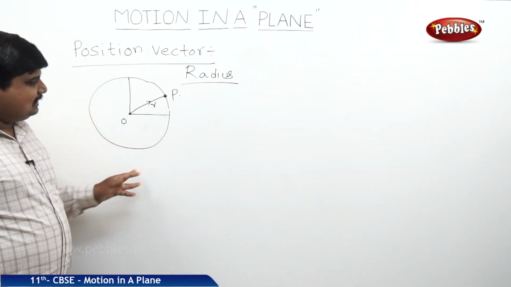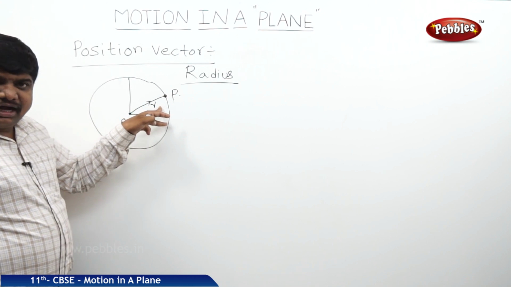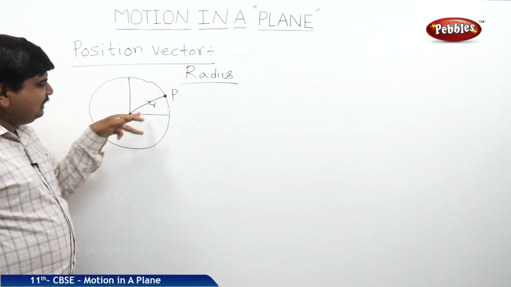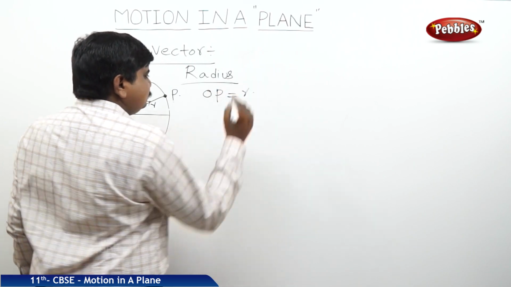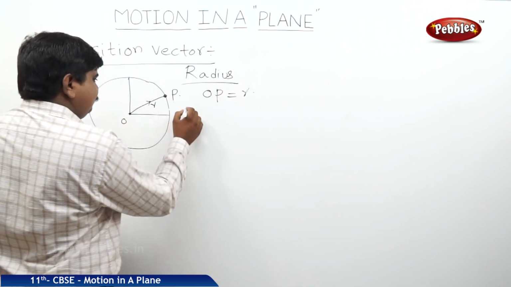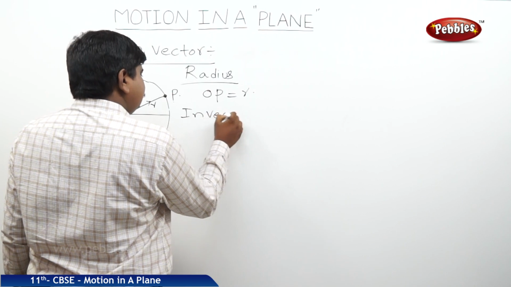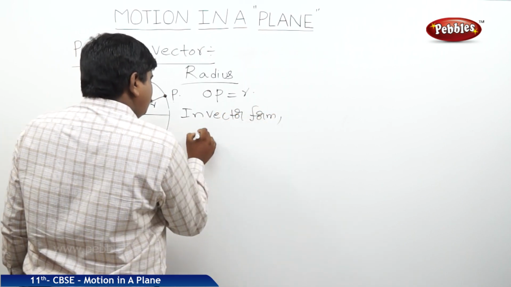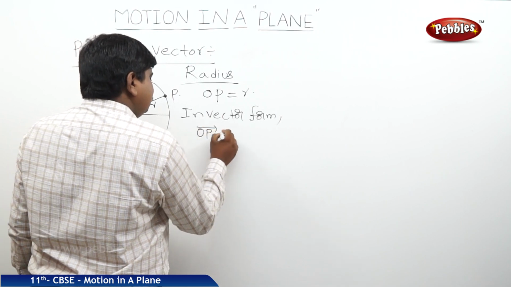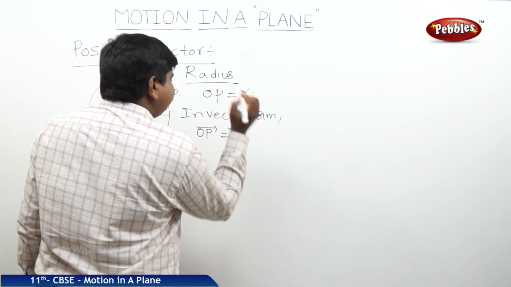So we can write OP is equal to R, because the gap between O and P is R. But in vector form, OP bar is equal to R bar.